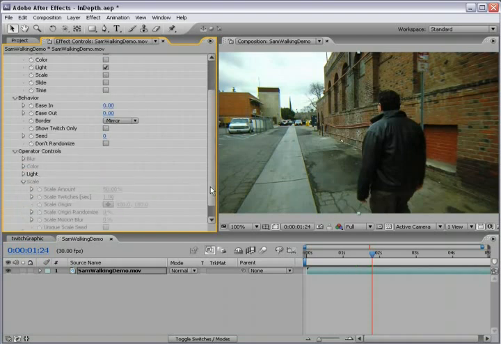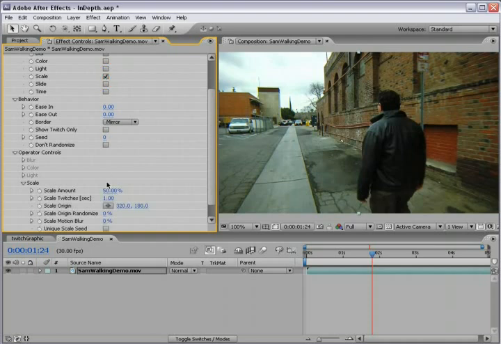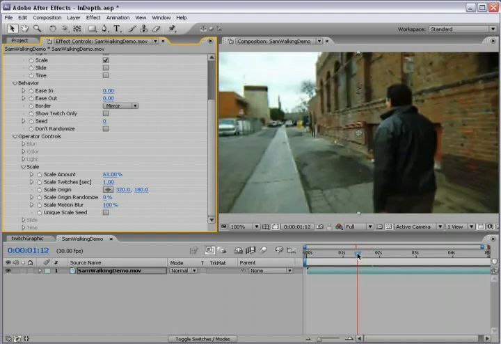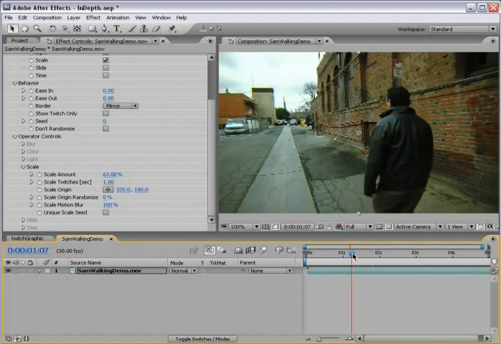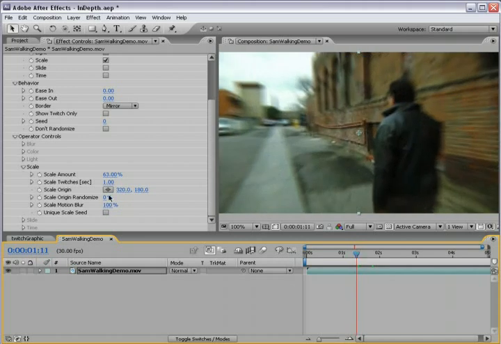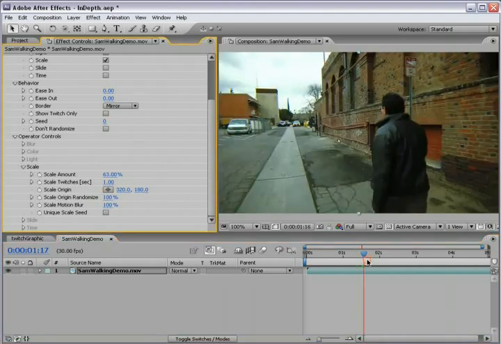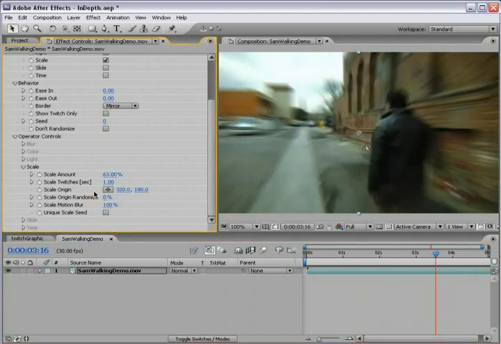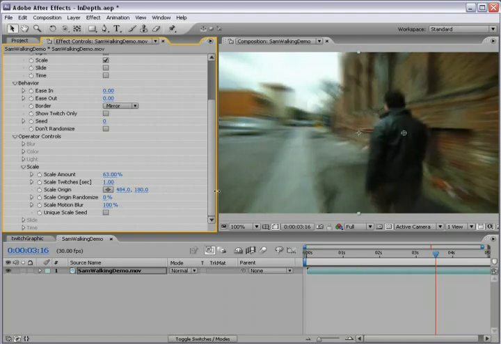Scale. Scale's got a few cool things in here. You have the amount. Now the motion blur is set to off by default, but you can just increase that if you want to see that motion blur as the twitches are going through. Just takes a little bit longer to render. You also have origin randomness, so if you change this, it'll kind of randomly zoom into different areas and kind of create some cool stuff there. And again, the other operators here, like changing the position, etc.